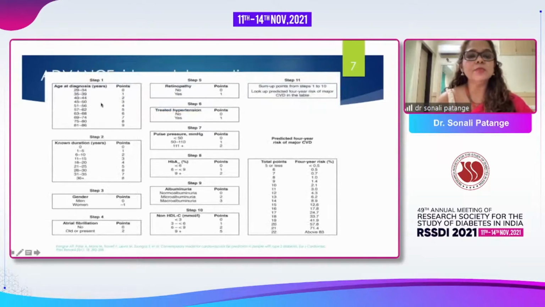This is the ADVANCE scoring. Here we are looking at the age at diagnosis. There are points given, so depending upon the age of the patient, duration of diabetes, that also has a point system. Gender has a point system. Atrial fibrillation, retinopathy, treated hypertension, pulse pressure, HbA1c, albuminuria, presence of normo, micro and macroalbuminuria, non-HDL cholesterol. And from these points, you're getting a 4-year risk assessment. So total points of 5 or less is less than 0.5, and it goes on to above 83 for the next 4 years.